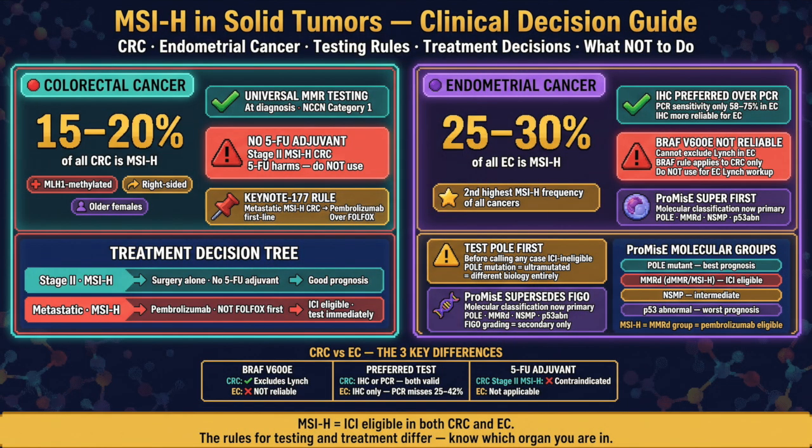Colon has an MSI kind. Womb has groups we keep in mind. POLE, dMMR, NSMP, p53 stand separately. Checkpoint drugs can turn the tide when immune cells gather by the side.